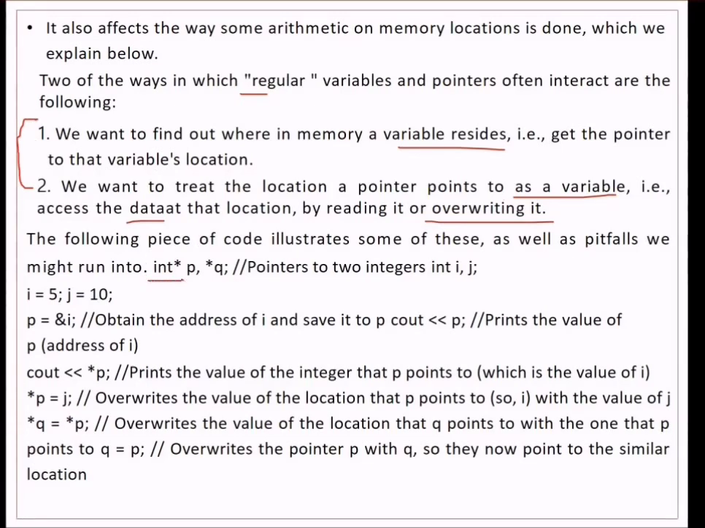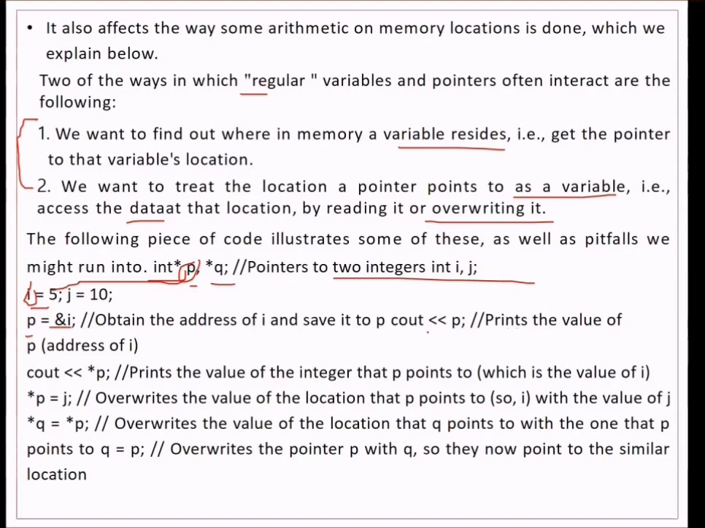For example, if this is int star p, that is, we have two pointers p and q, as we know that the star before the variable says that it is a pointer. So we have pointers to two integers, int i and j. i is 5, p is pointing to say i, and q is pointing to j, but that is not yet known. But i equal to 5 is a simple variable, j equal to 10 is again a variable. And if I want p to point to i, what I'll do is take the address of i, by ampersand i I can get the address. So the address of i will be stored in p, and p can only contain an address. So it obtains the address of i and saves it to p.